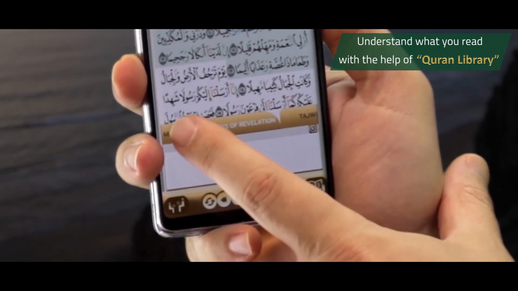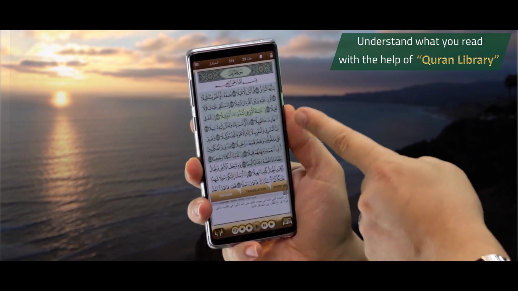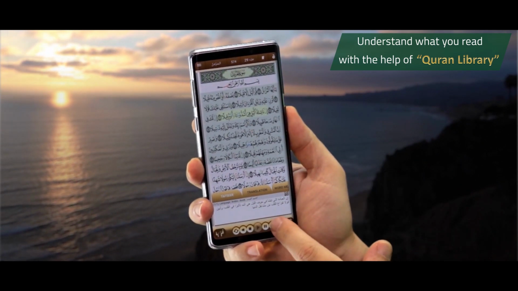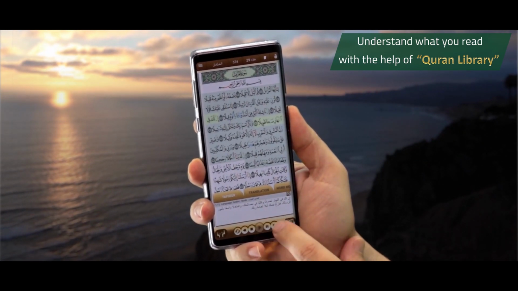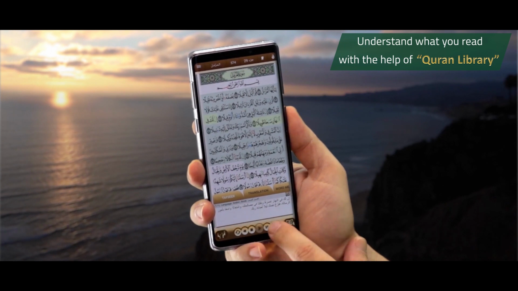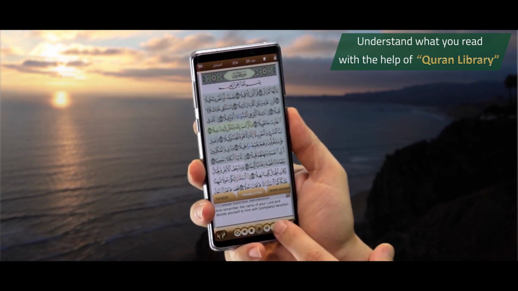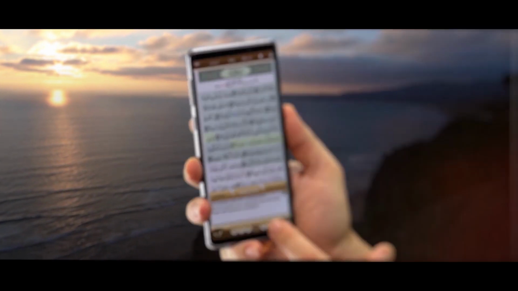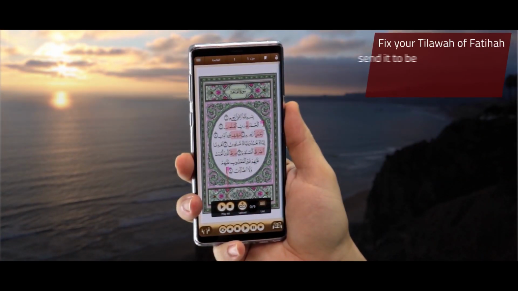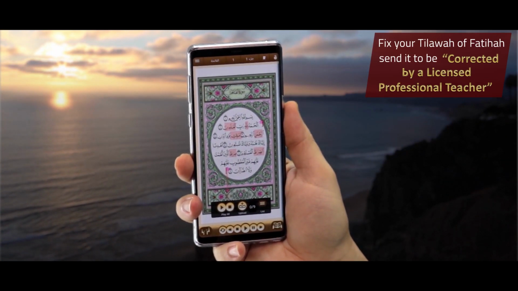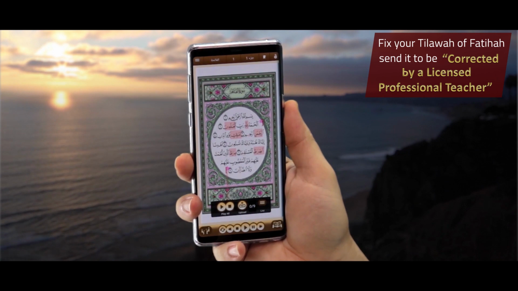And the tabs of this Quranic library would be simultaneously filled with the content relative to the ayah being recited. And as you move from one ayah to another, you realize that the content is automatically changing to match the ayah in focus. This application would help you to fix your Tilawah of Fatihah utilizing an unmatched innovative approach.